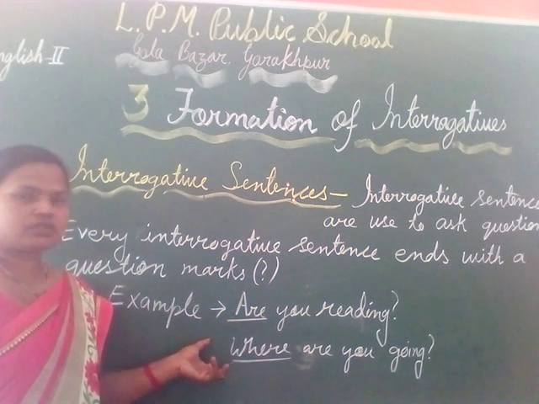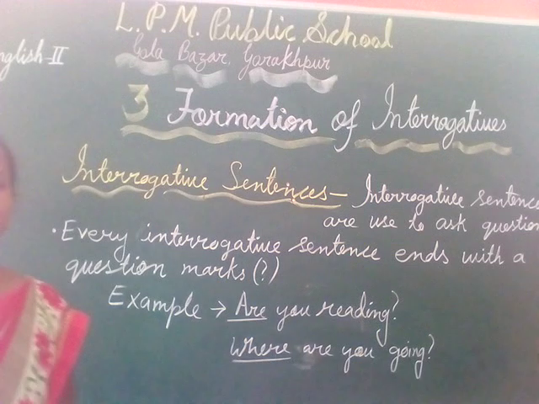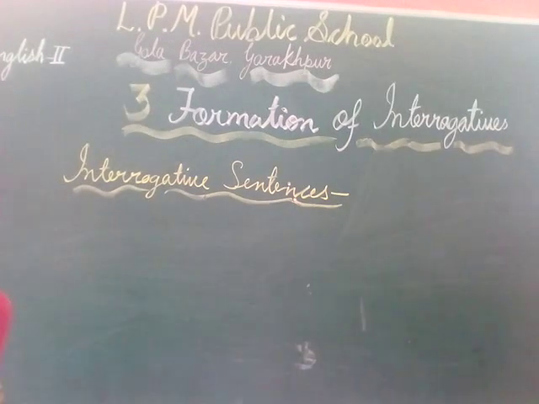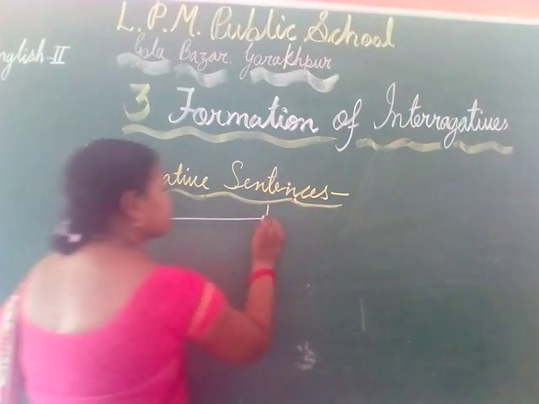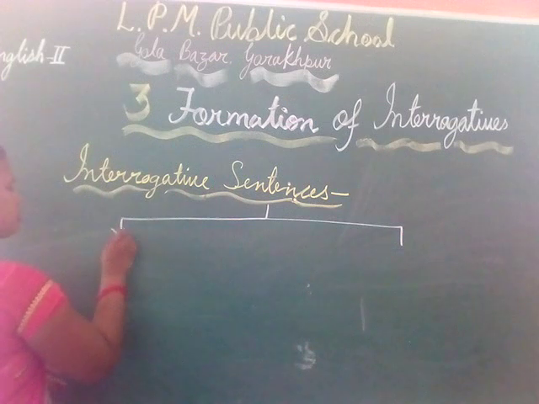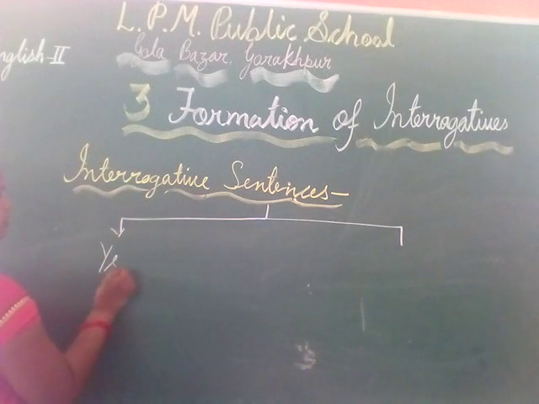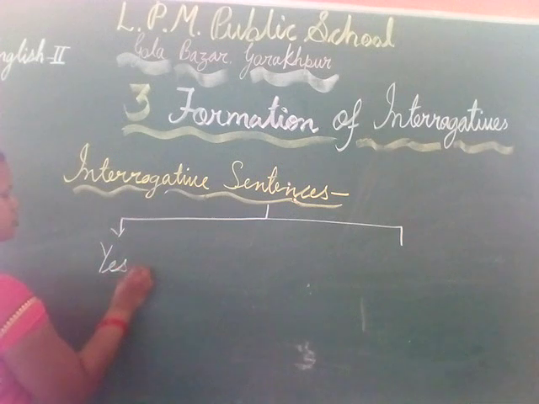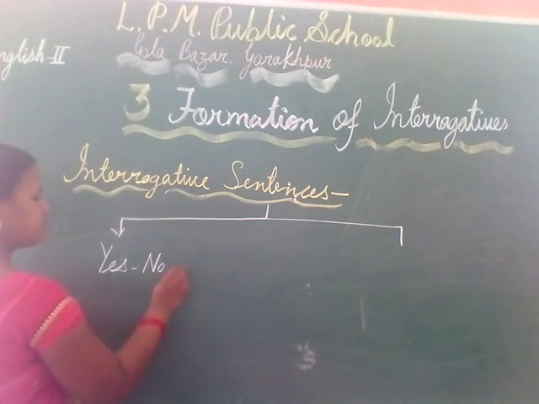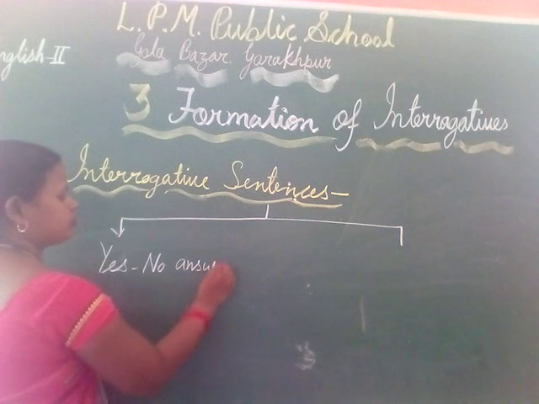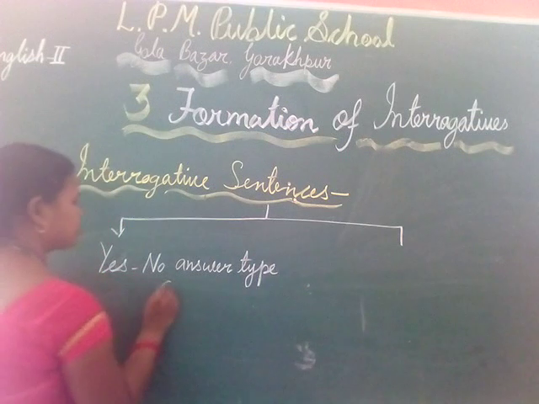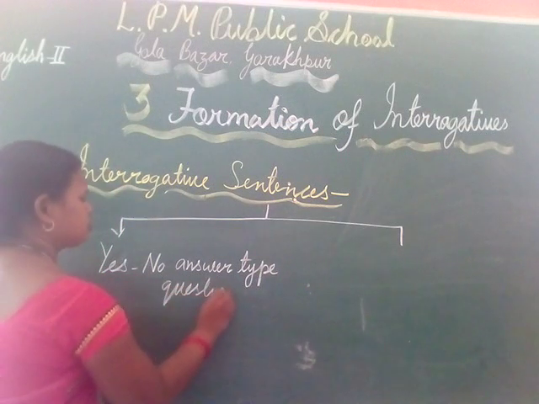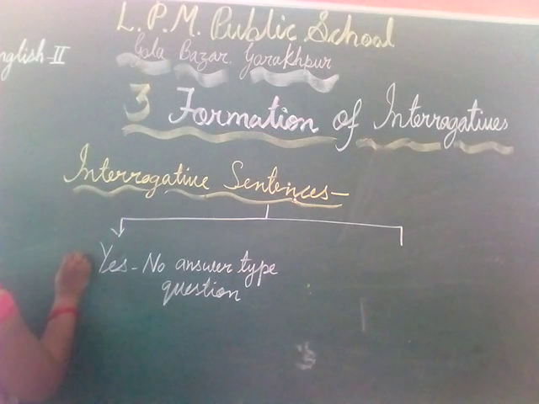So let's write the types of interrogative sentence now. Interrogative sentence is divided into two parts. First, that we call yes no answer type question.